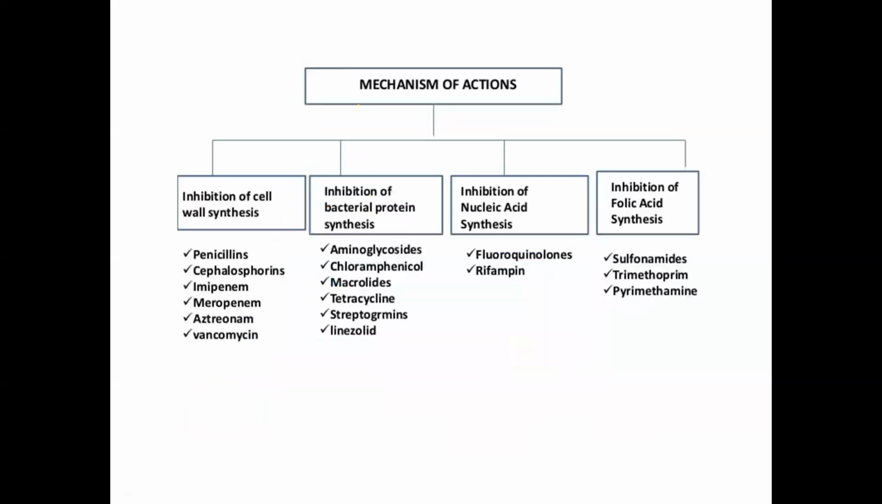Now the mechanism of action. There are four types of mechanism of action by which these drugs act on the bacterial cell. Some antibacterial drugs inhibit cell wall synthesis. The best examples are penicillin, cephalosporin, imipenem, meropenem, azithromycin, and vancomycin. You can see these six drugs I have included here.